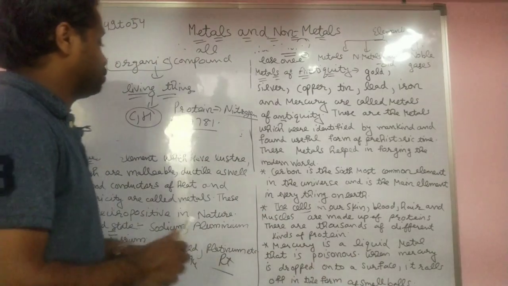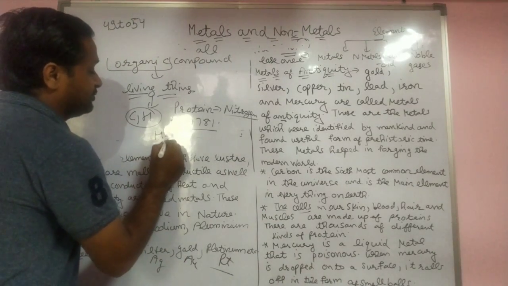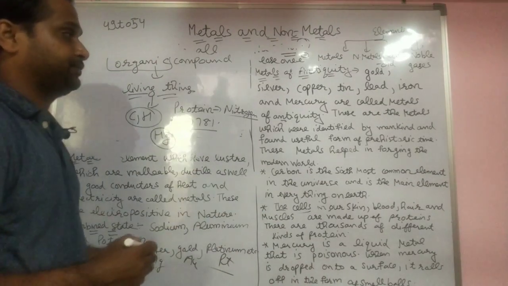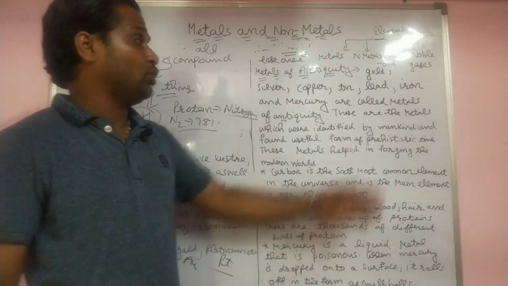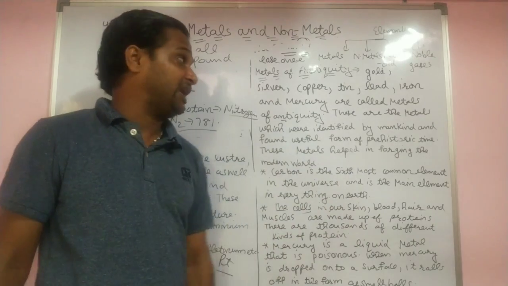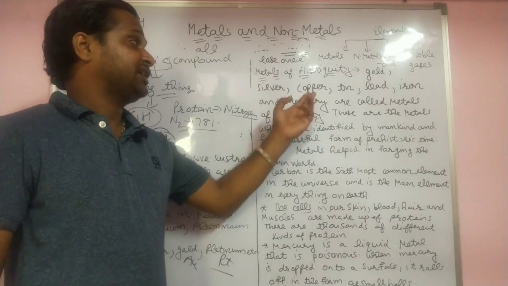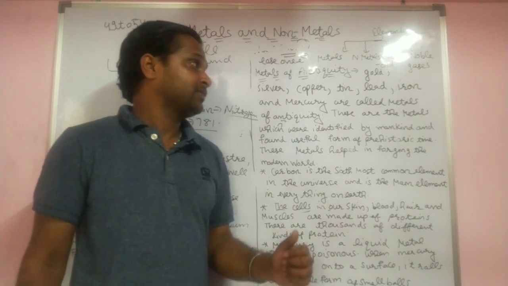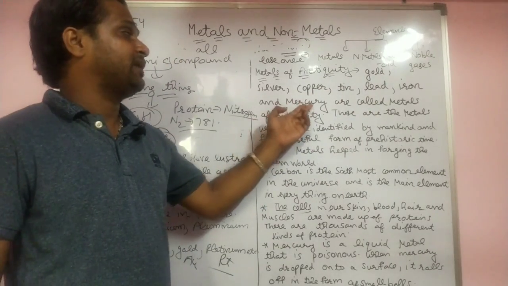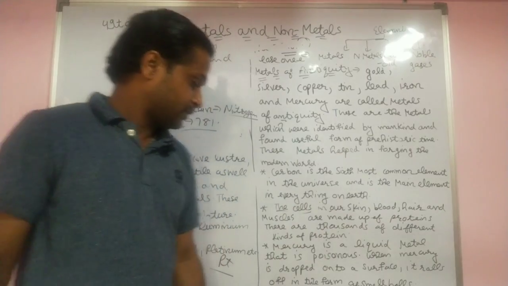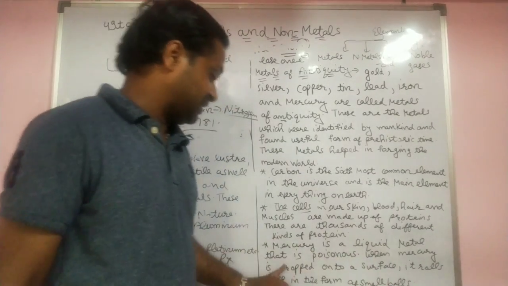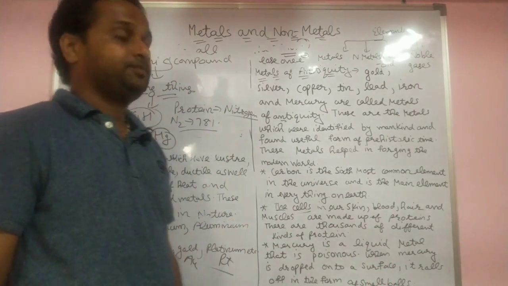But yes, what is the symbol of mercury? It is Hg. Mercury is a metal. These metals are a very important part of our life. Gold is used in the formation of jewelry. Silver is also used. Copper is used in copper wires. Tin, lead, iron, and mercury. Mercury is used in the thermometer to know the temperature. So mercury is a liquid metal that is poisonous in nature.